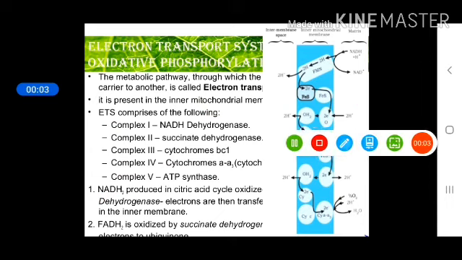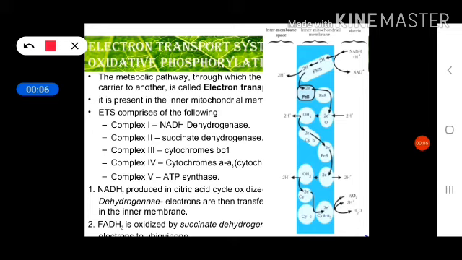Okay, so now you know about complexes 1, 2, 3, and 4, but these complexes are not given here in a proper sequence, and some points are missing, but I will tell you all the things. The electrons coming from complex 1 are transferred to complex 3, not 2, and after 3 these electrons will transfer to complex 4.